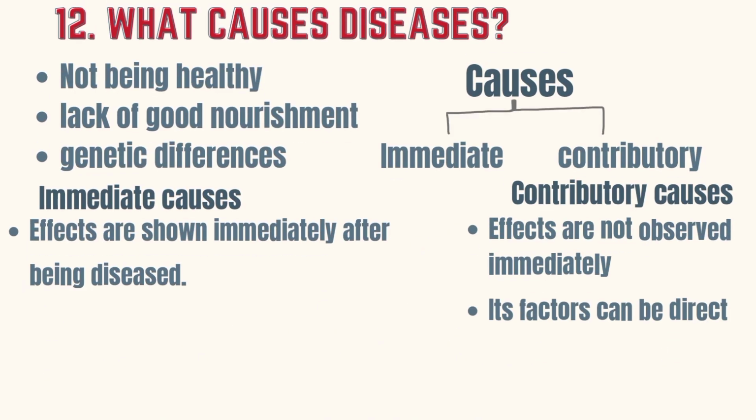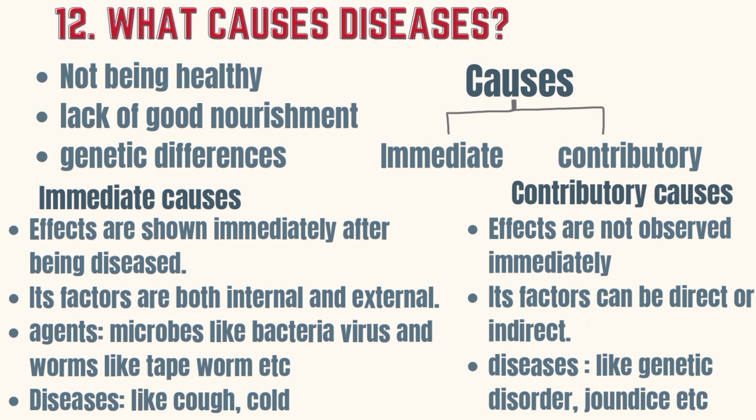What causes diseases? Diseases are due to not being healthy, lack of good nourishment, and also genetic differences. However, there are two causes, immediate and contributory. Immediate causes are the effects that are shown immediately after being diseased. Its factors are both internal and external: microbes like bacteria, virus, and worms like tapeworms, etc. Diseases like cough or cold have immediate causes, whereas diseases like genetic disorder or jaundice have contributory causes that have effects that are not observed immediately, and its factors can be direct or indirect.